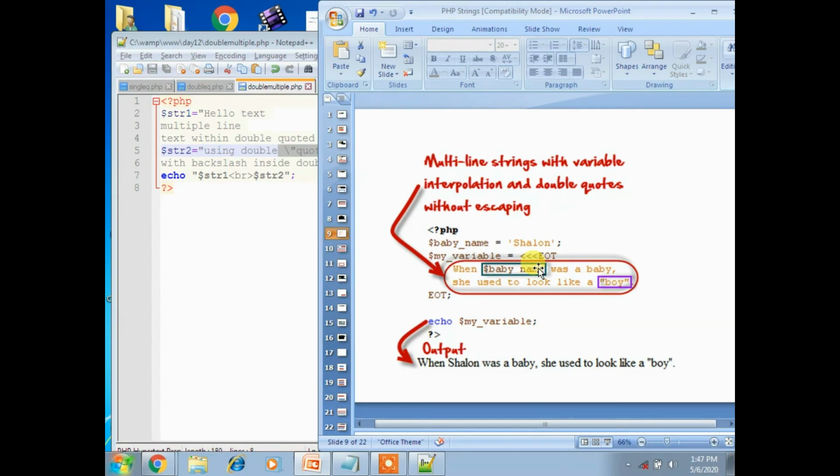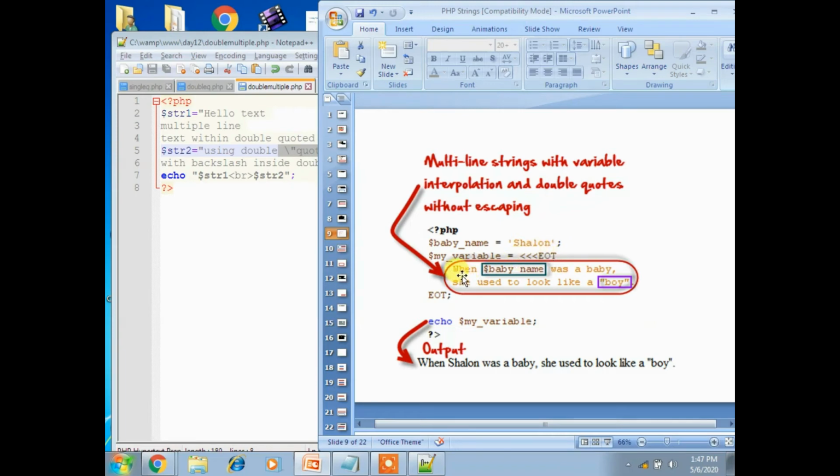So EOT is nothing but an acronym for end of text. Here I am using a triple less than symbol, which is a string delimiter. From the less than symbol operator onward, you can have a string delimiter.